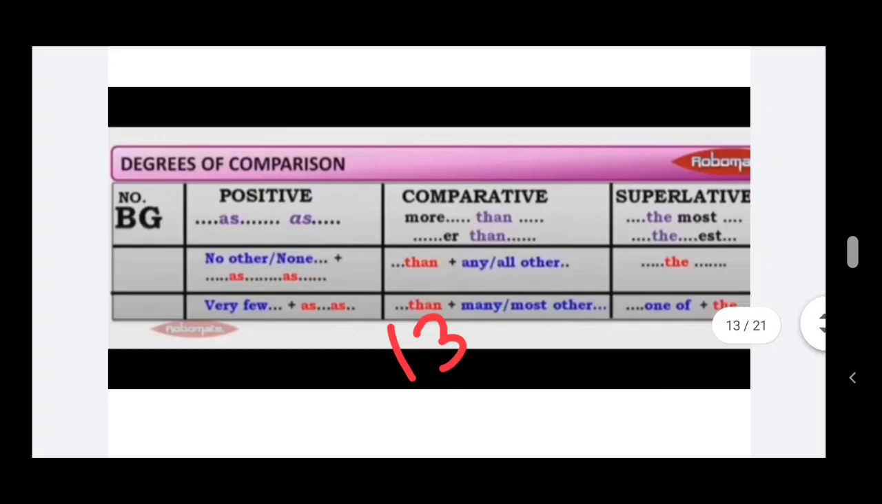Let's move on to the law of degrees of comparison. The normal type is as, more than, the most. That is the usual thing, children. The first type of degrees of comparison is no other or none. Here, than any or all other in the comparative degree, and the in the superlative degree. No other type is the first type.